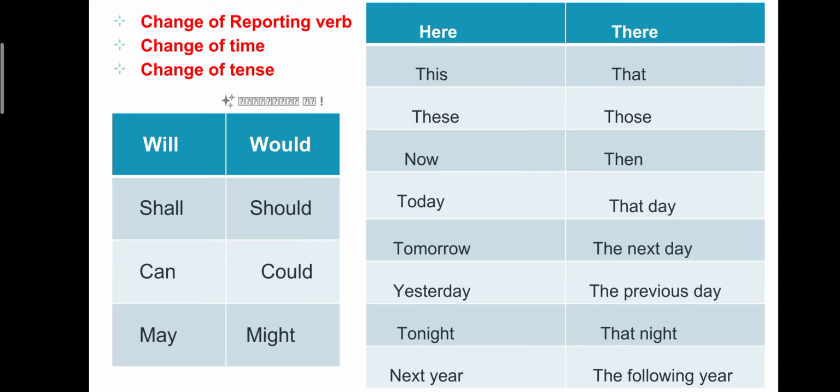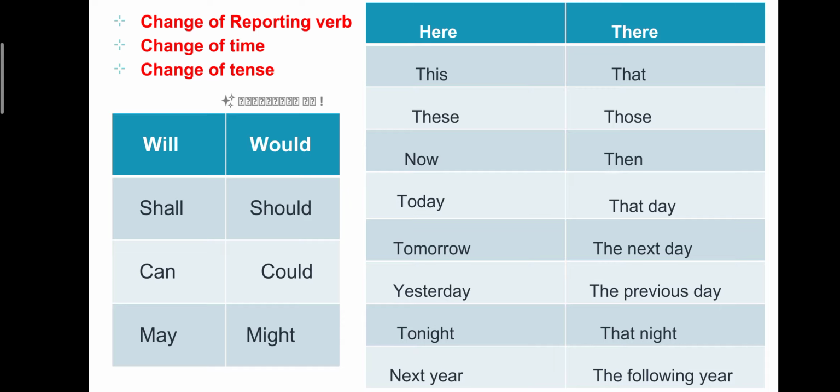The second change is change of timing word. Timing word is very, very important. In most of the cases, not in all cases, direct speech will be in present form, and while changing into indirect, it will be in the past form.